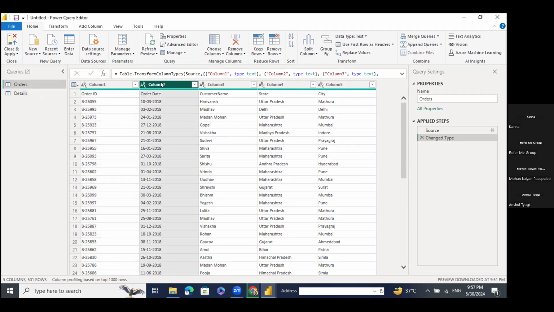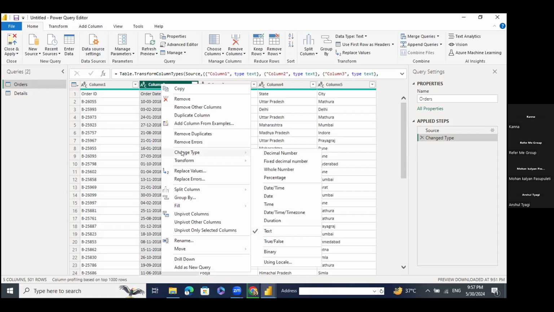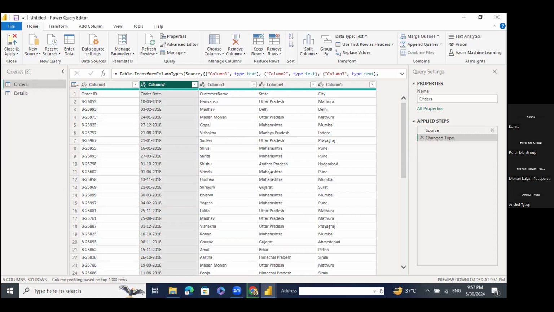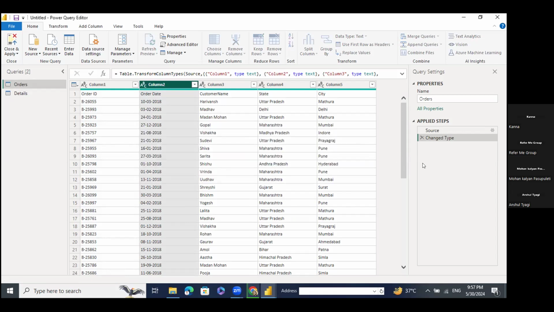For example, I will explain it to you. For example, column 2 is the order date. So I will right click on this and I will change its type. Its type is text, right? Now I will change its type into whole number, right? So replace current.